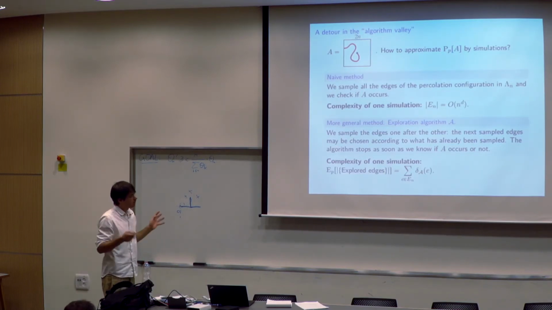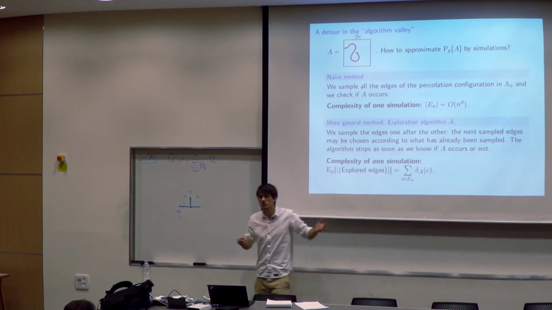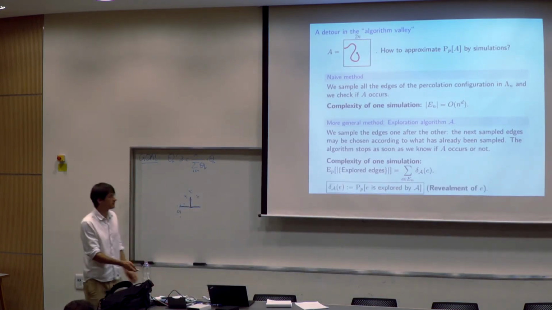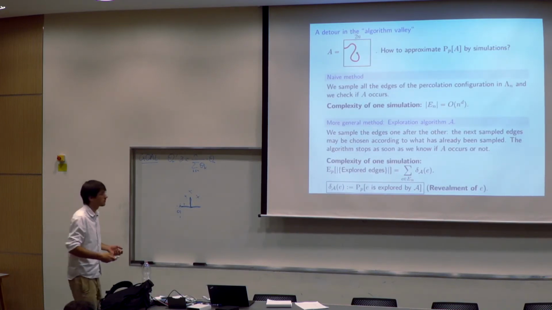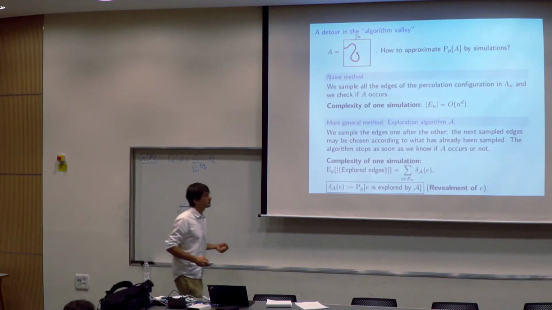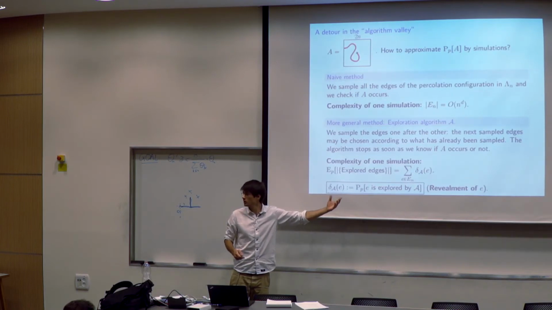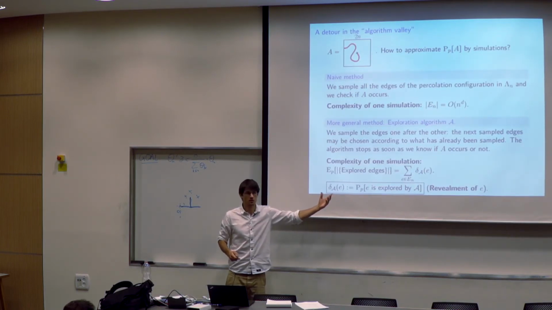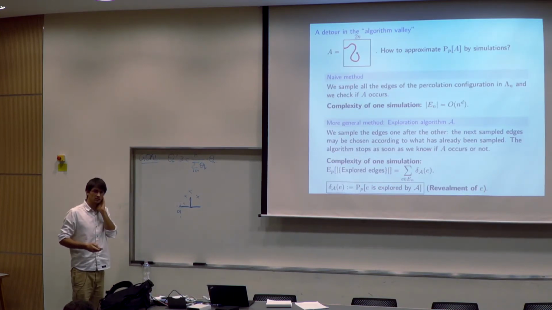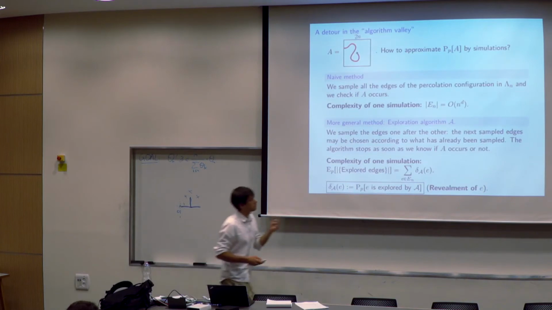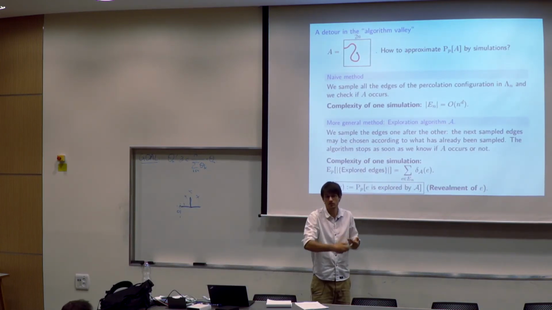But the idea was to introduce, in a natural way, this quantity. In this context it comes very naturally, and it's called the revealment of an algorithm for an event A. It's a very natural quantity to introduce. Basically, what a computer scientist wants to do is to minimize, to optimize, the L1 norm of this revealment. What is quite nice is that the revealment is a vector over the edges, and I just want to minimize the sum of this vector.